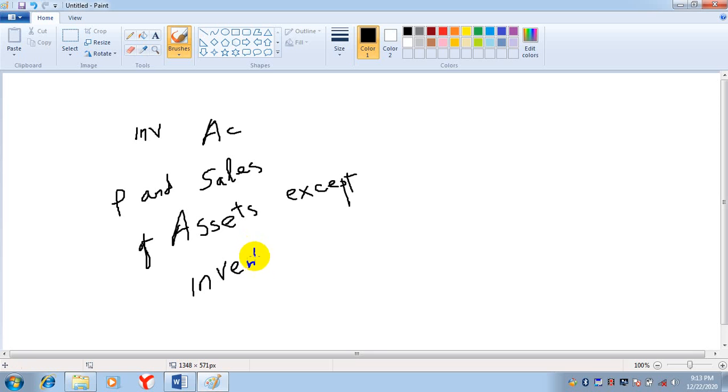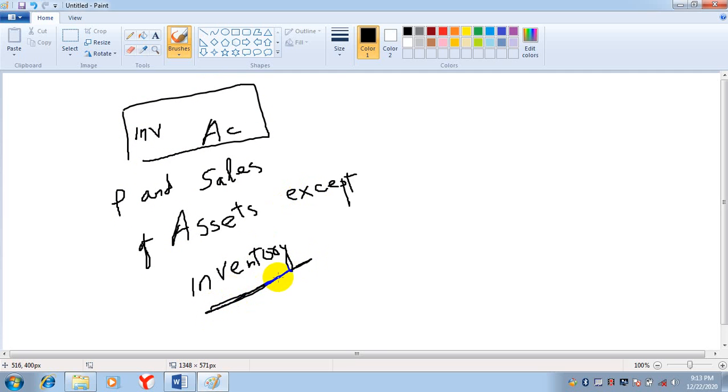I told you, purchase and sale of inventory is operating activity. We discussed it in the previous class. So in investing activities, purchase and sale of assets except inventory. If there is a car manufacturing company, the sale of cars is not investing activity.